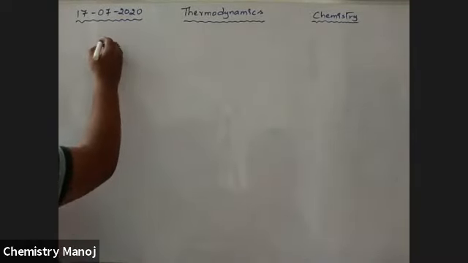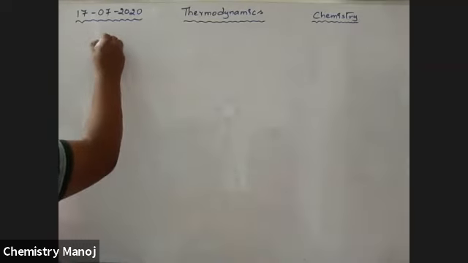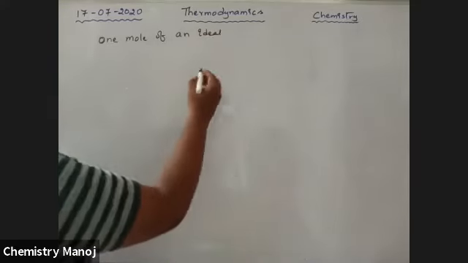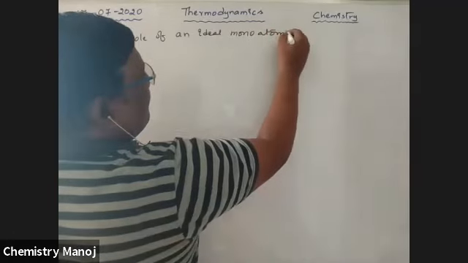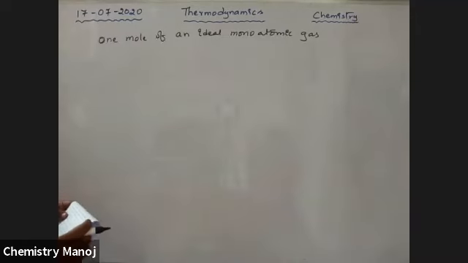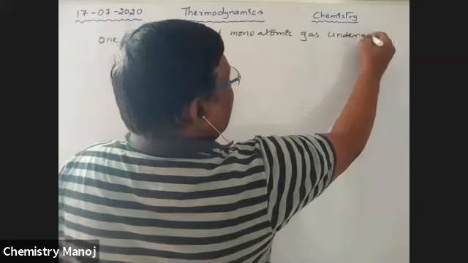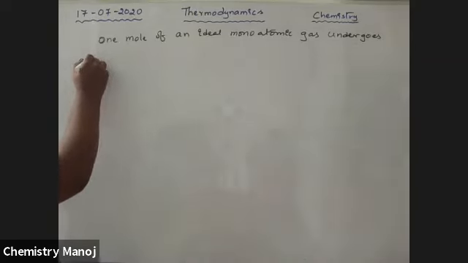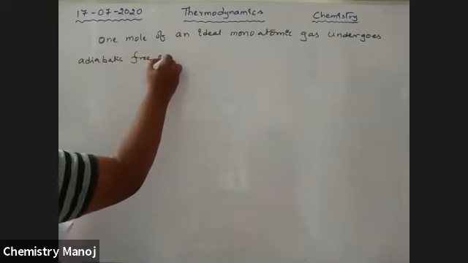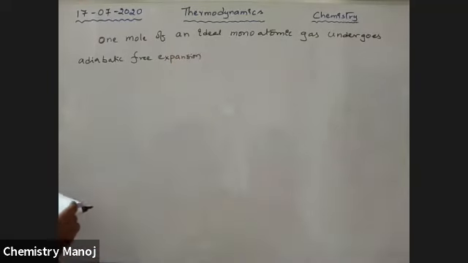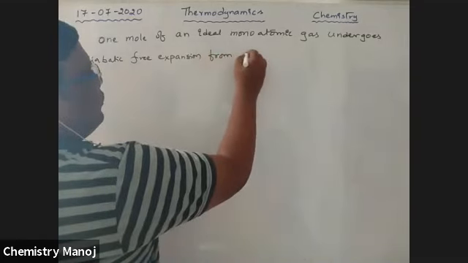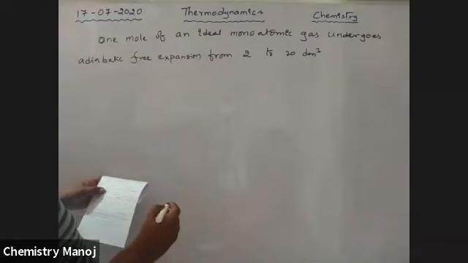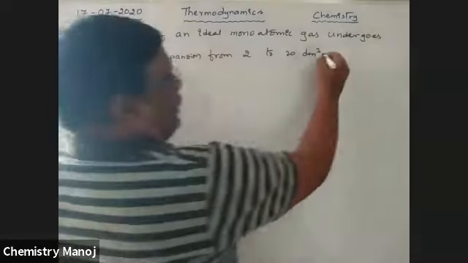One mole of an ideal monoatomic gas undergoes adiabatic free expansion from 2 to 20 decimeter cube at 300 Kelvin.